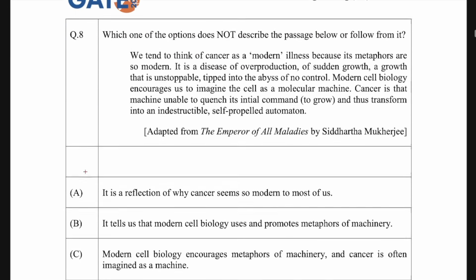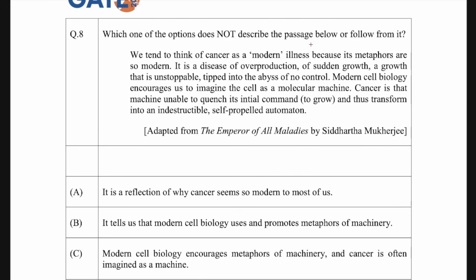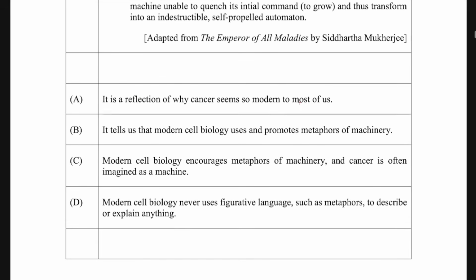Okay, let's take the 8th question. It says, which one of the options does not describe the passage below or follow from it? It says that we tend to think of cancer as a modern illness because its metaphors are so modern. It is a disease of overproduction, of sudden growth, growth that is unstoppable, tipped into the abyss of no control. Modern cell biology encourages us to imagine the cell as a molecular machine. Cancer is the machine unable to quench its initial command to grow and thus transform into an indestructible self-propelled automaton.